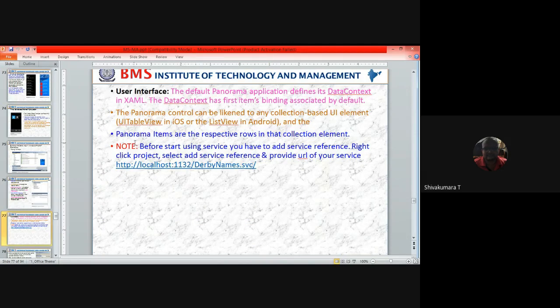So to start using that panorama effect, first right click the project, select add service reference and provide the URL of your service. The service name here is Derby names.